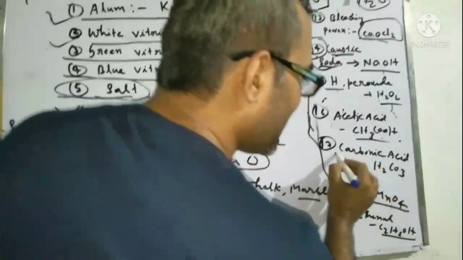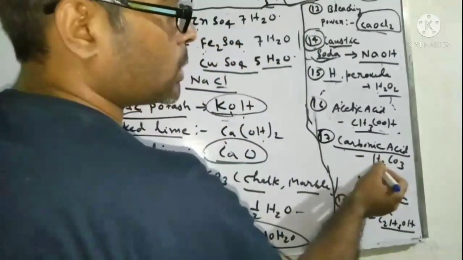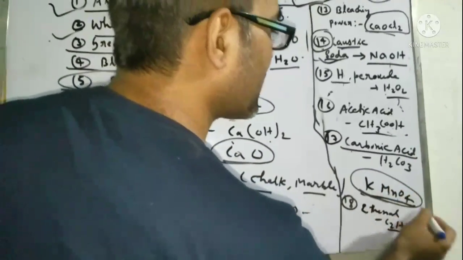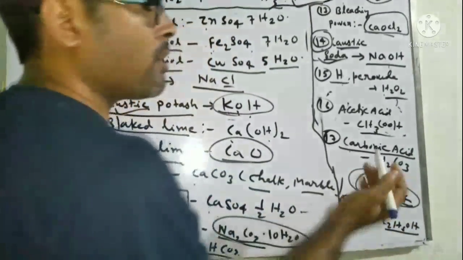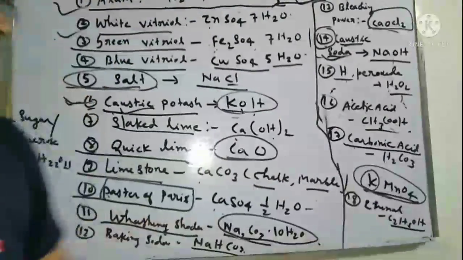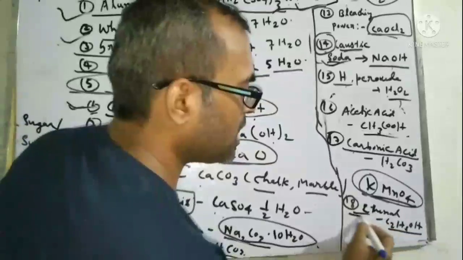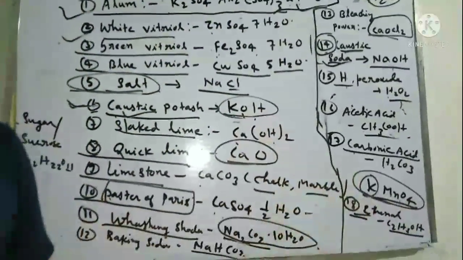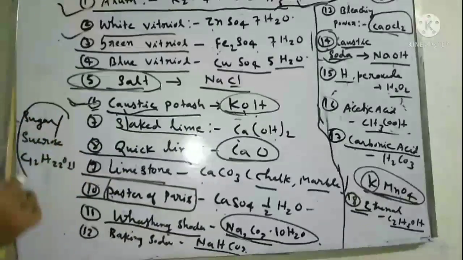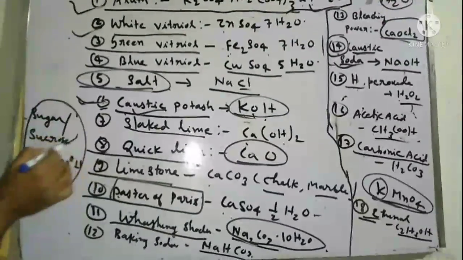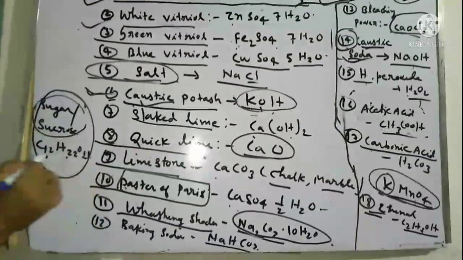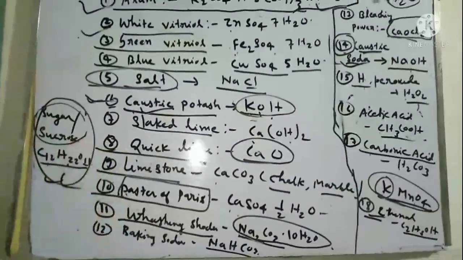Carbonic acid gets confused many times, it is H2CO3. And KMnO4, potassium permanganate. K is the symbol of potassium, so you can say potassium permanganate. And next one is ethanol. Ethanol is used in alcoholic things, that is C2H5OH. And next one, sugar. This is the last one. Sugar or sucrose, the same name, C12H22O11.